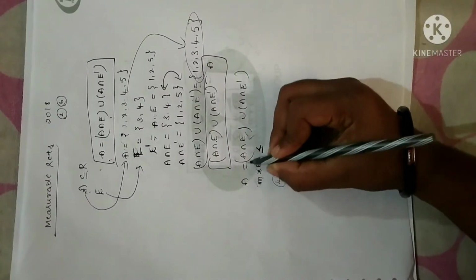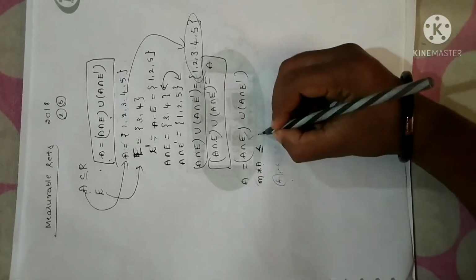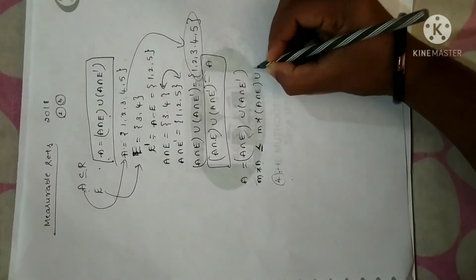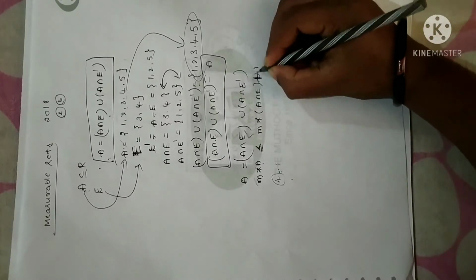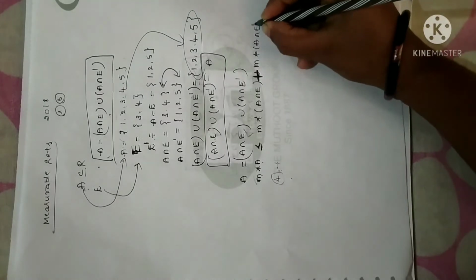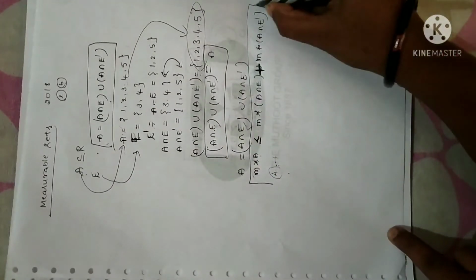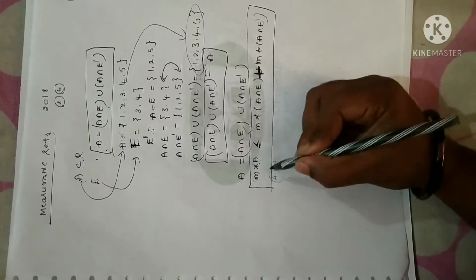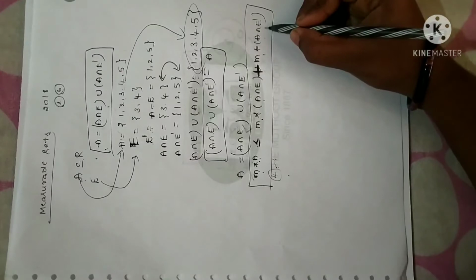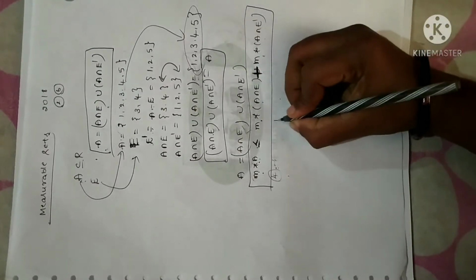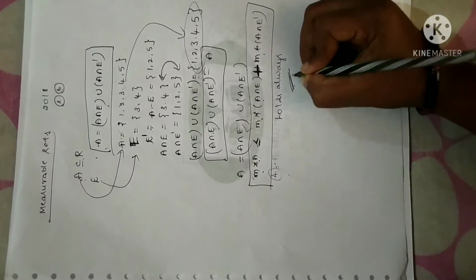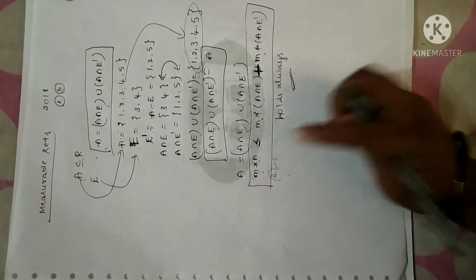So when I apply measure to this, I'll get M star of A less than or equal to M star of A intersection E, where union will become plus, plus M star of A intersection E complement. You have to remember this property. For any set A, measure of A is always less than or equal to measure of A intersection E plus measure of A intersection E complement. It is obvious and it holds for all sets. You have to remember this.